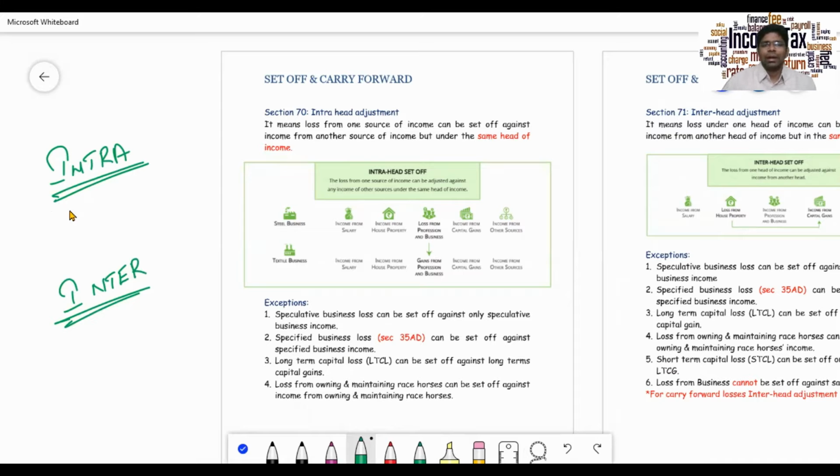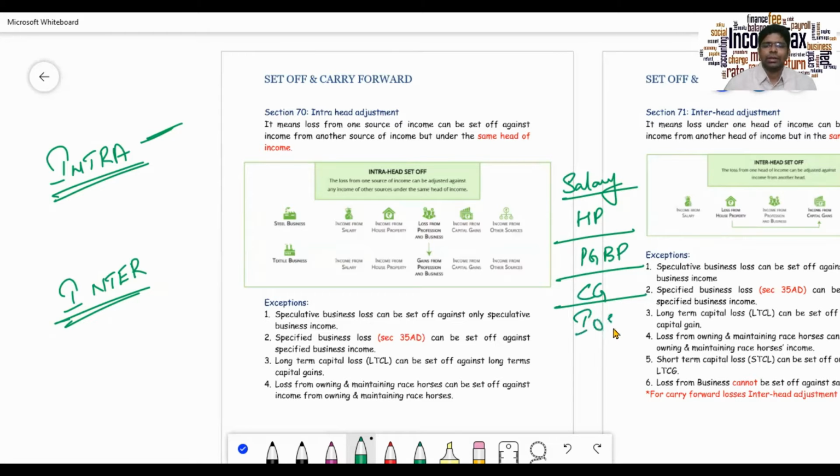Consider marriage within the same community, within the same caste, that is called intra. Now you have five different heads of income. What are they? You have salary, HP, PGBP, capital gains, and income from other sources. Consider the head PGBP as one particular caste.